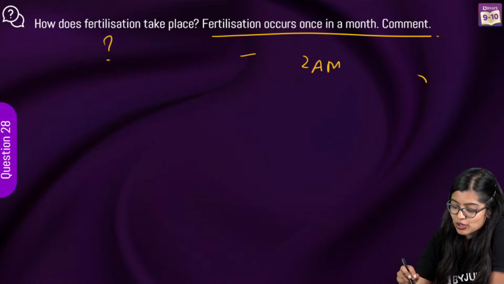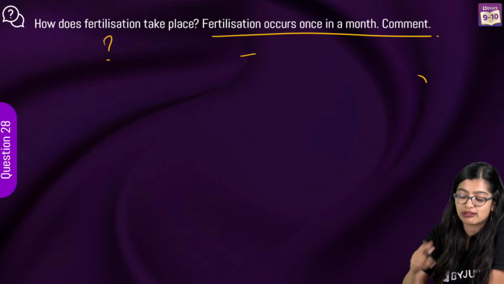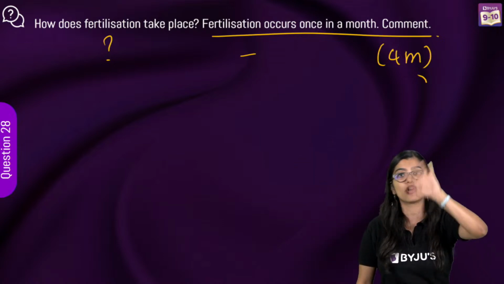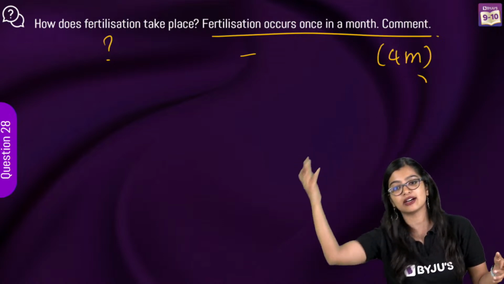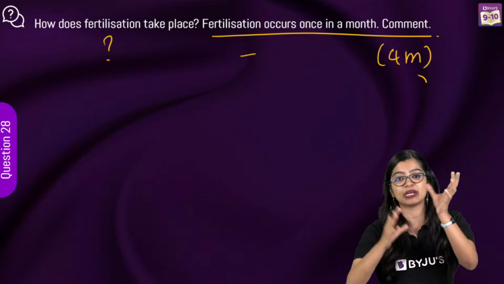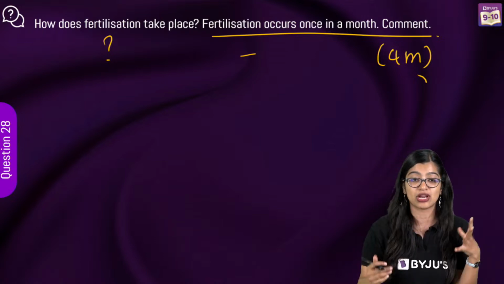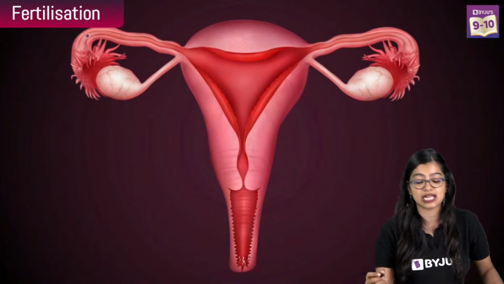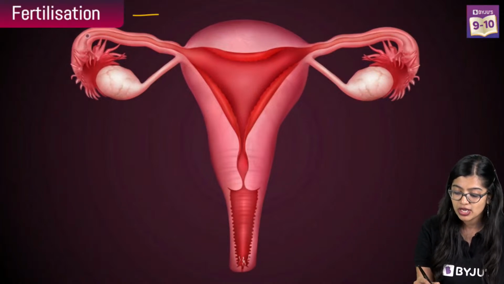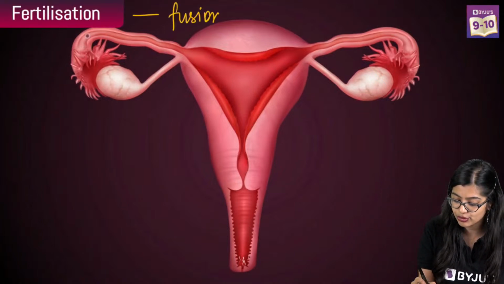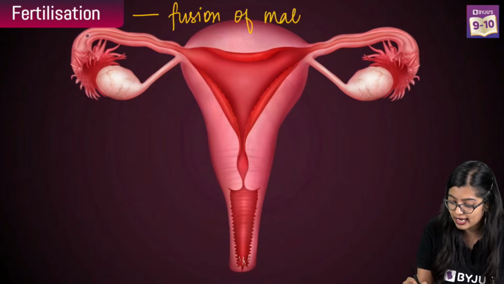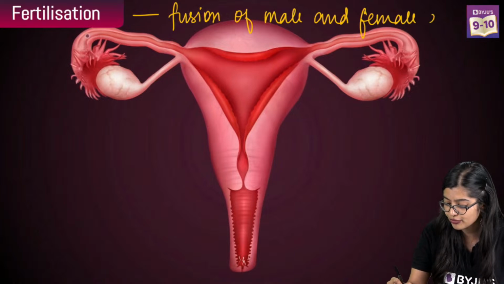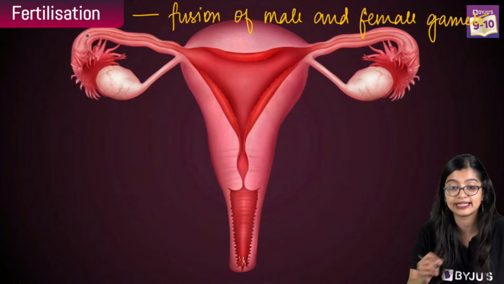Yes, fertilization in humans. So you will have to tell the whole story. This comes for 4 marks, means you will have to write the whole Ramayana. Start all the way from how the sperms enter, how the egg is released, how they will meet in the fallopian tube, right? So you'll have to elaborate on that. So start with the definition. Fertilization is nothing but the fusion of the male and female gamete.